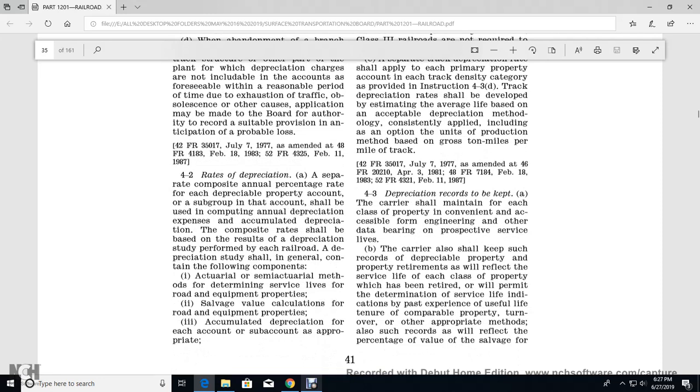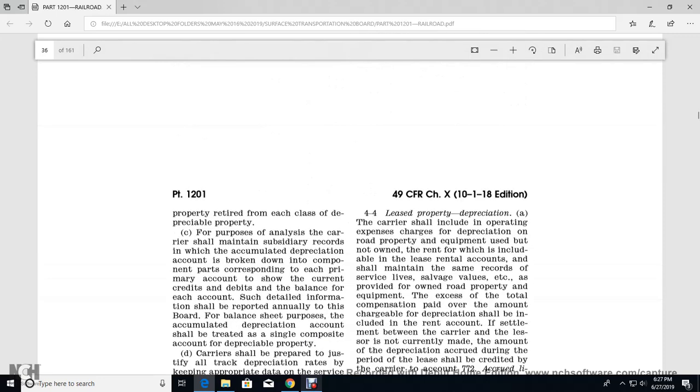4.3. Depreciation records to be kept. The carrier shall maintain each class of property in a convenient and acceptable form. Also keep a record of depreciable property retirements to reflect the service life of each class of property which has been retired, which will permit determining service life indicated by past experience, with the useful life comparable to property with turnover, or other appropriate methods of the service. The records will reflect the percent salvage value for the property retired within the class of depreciable property.